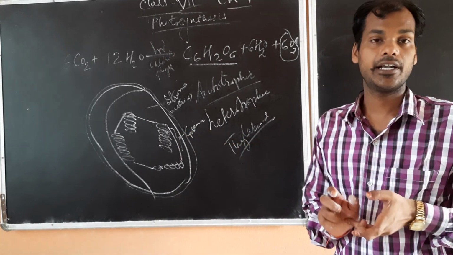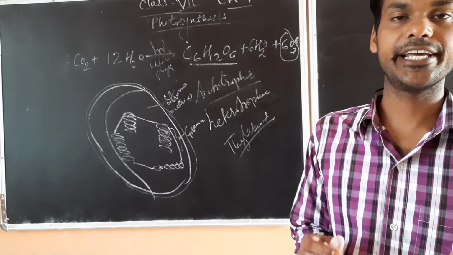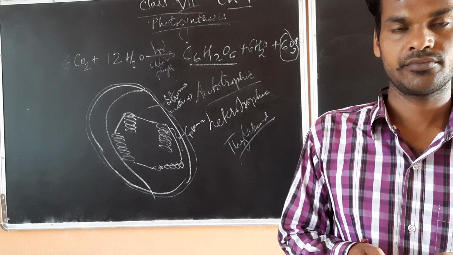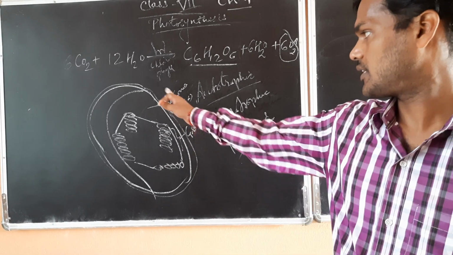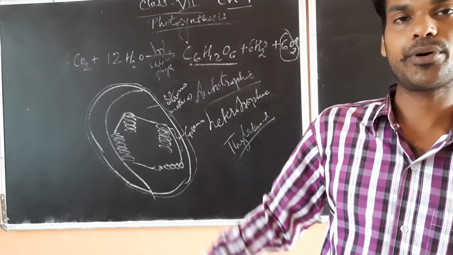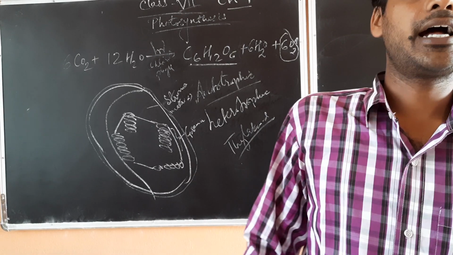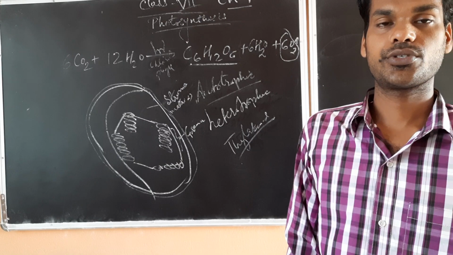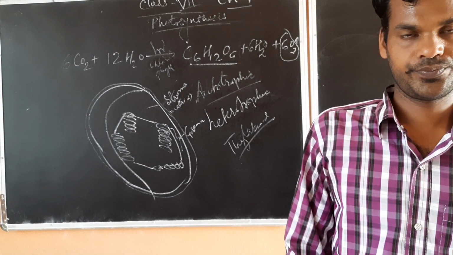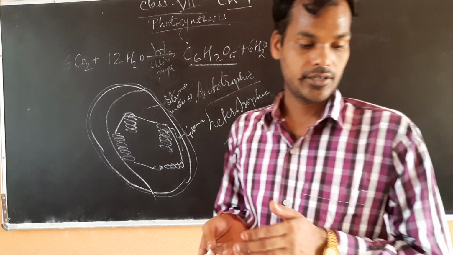Every thylakoid has chlorophyll contained in it. This is clear? This is a simple structure of the chloroplast, but very important, because without the chloroplast the plant cannot produce its food. Okay, this is the structure of the chloroplast.